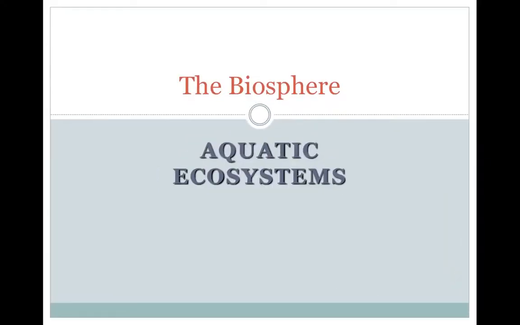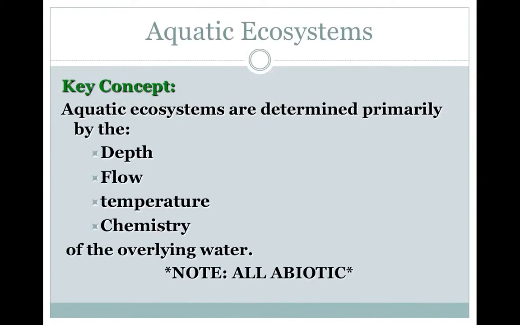This is section 4.4, which is Aquatic Ecosystems. It's the last section in chapter 4. Aquatic ecosystems are determined primarily by four factors. The first being depth. Depth determines how much light is going to make it into different parts of the ecosystem.